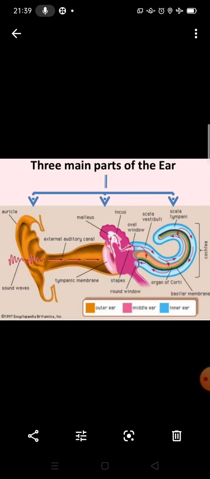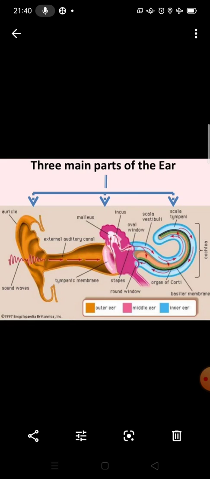Now you can see this diagram clearly. So what will happen? The pinna collects the sound from the surroundings, and the sound waves enter the ear canal through the pinna or external ear. This sound travels into the auditory canal or ear canal. At the end of the ear canal there is an eardrum. Sound waves enter the ear canal and make the eardrum vibrate. How does the eardrum vibrate? You can use compression and rarefaction.